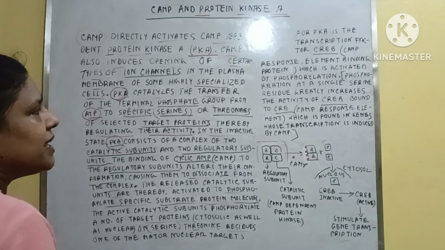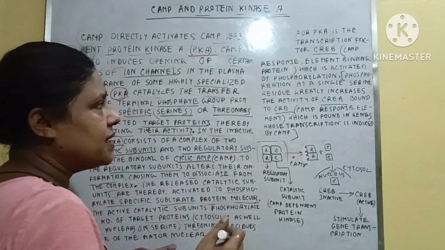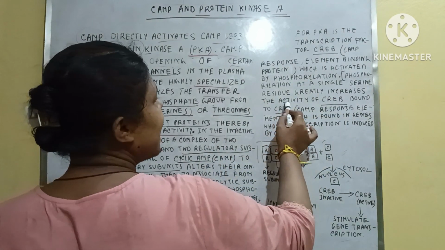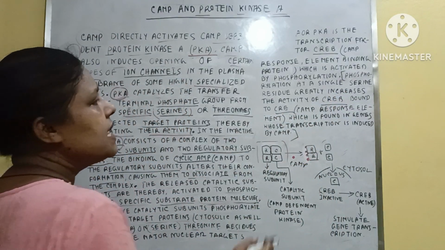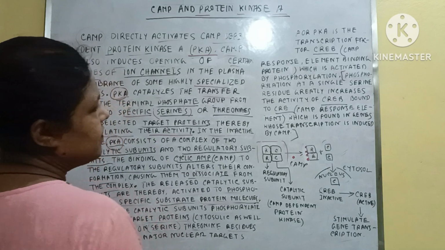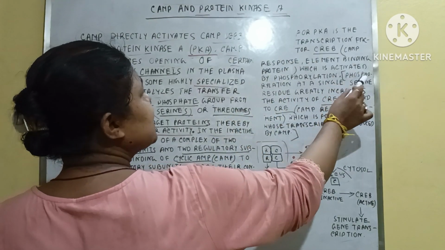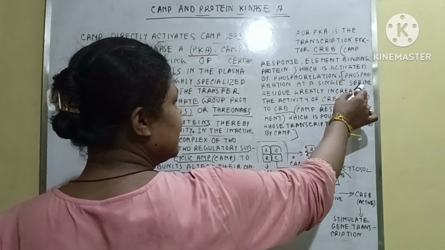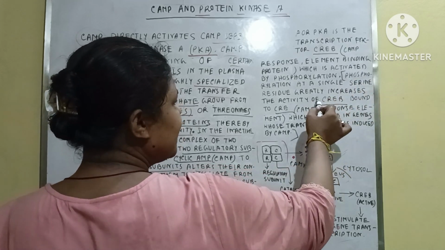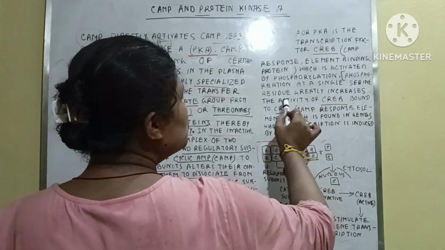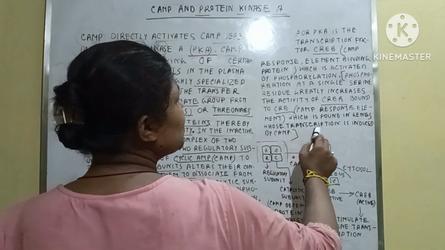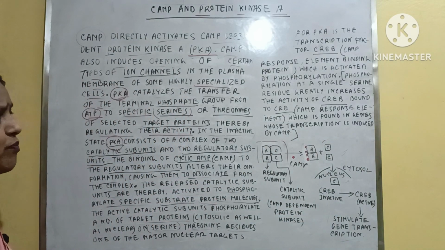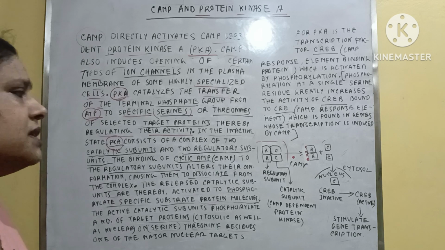So if phosphorylation of a single serine residue occurs, in that situation it increases the activity of CREB bound to CRE. CRE is the cAMP response element. So phosphorylation of one single serine greatly increases the activity of CREB bound to CRE, which is found in genes whose transcription is induced by cAMP. So here the transcription of the gene is induced by cAMP.